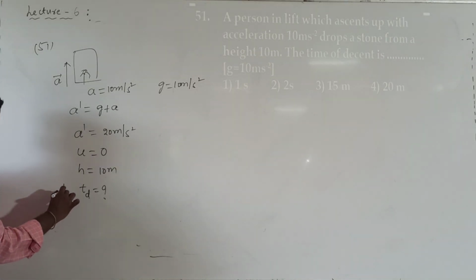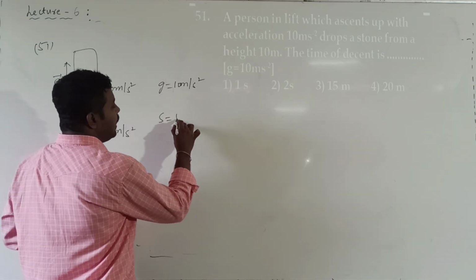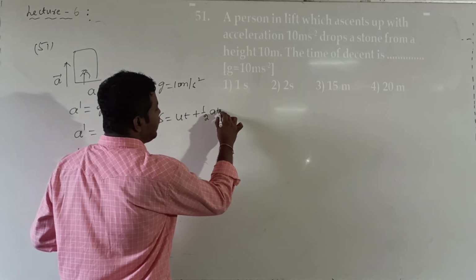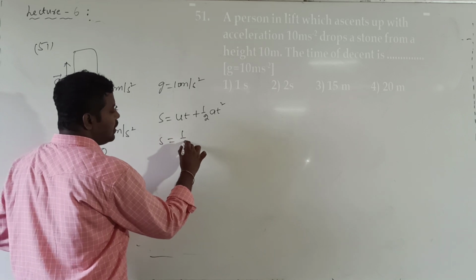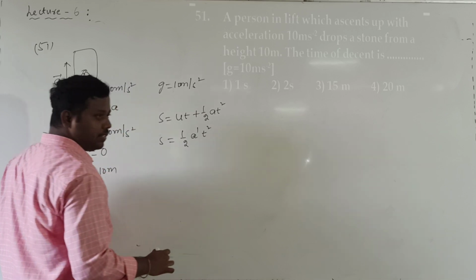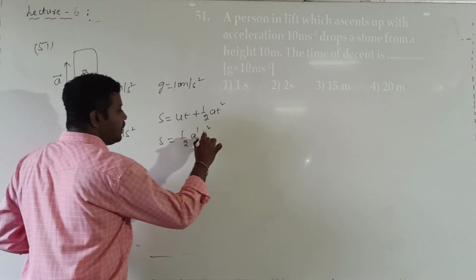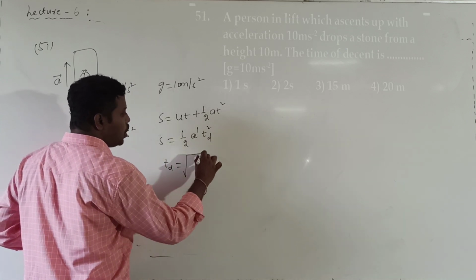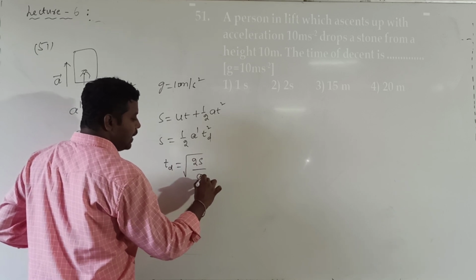So Td is equal to how much? Substituting all these values in which formula? s is equal to ut plus half into a into t square. Then what will I get? s is equal to, u value is 0, so this is half into, here I should write a dash, into t square. So Td square. What is the value of Td? Td is equal to root over 2 into s divided by a dash.